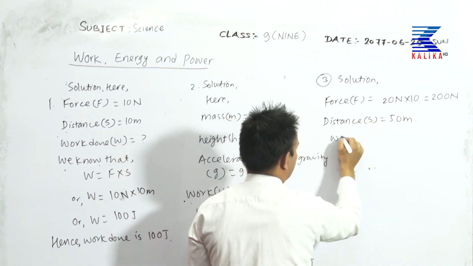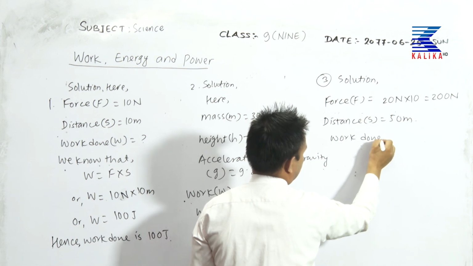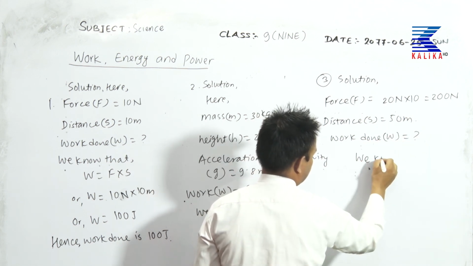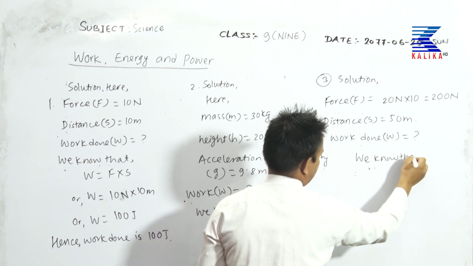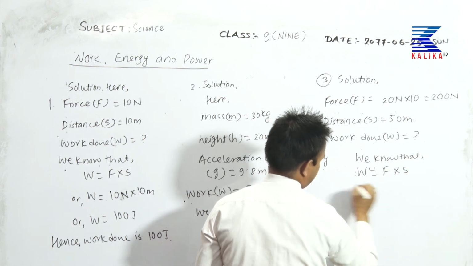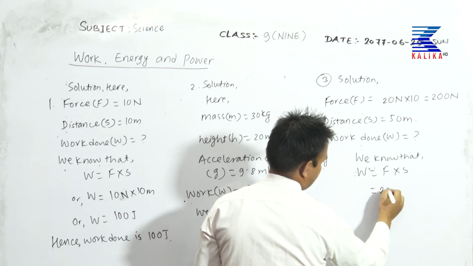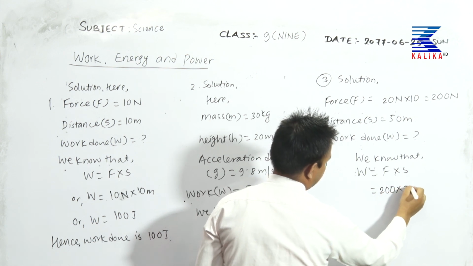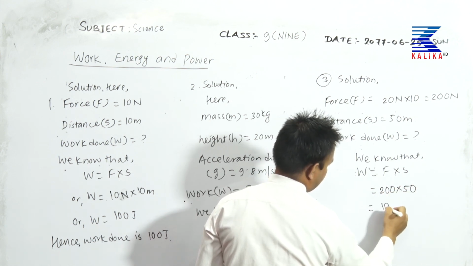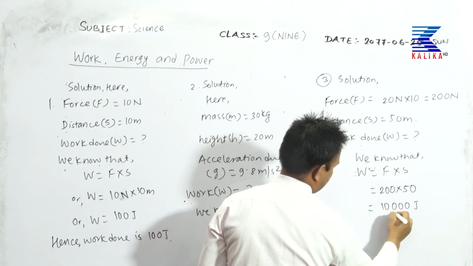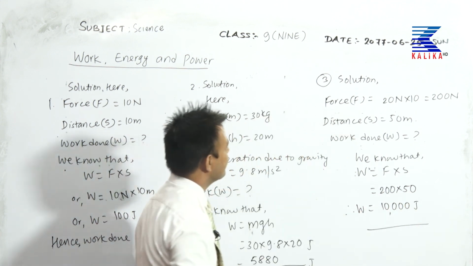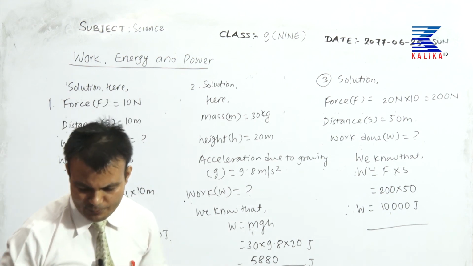So work done W equal to what? We know that W equal to F into S, very easy. F is 200 and S is 50. Hence, total work done is this. That's all. These are some important questions.